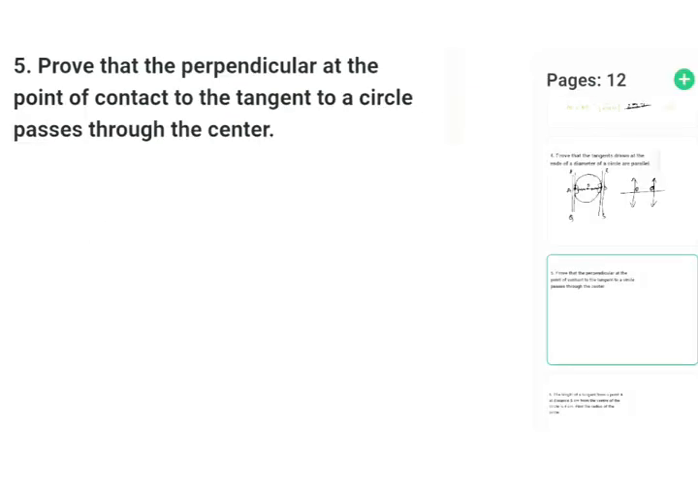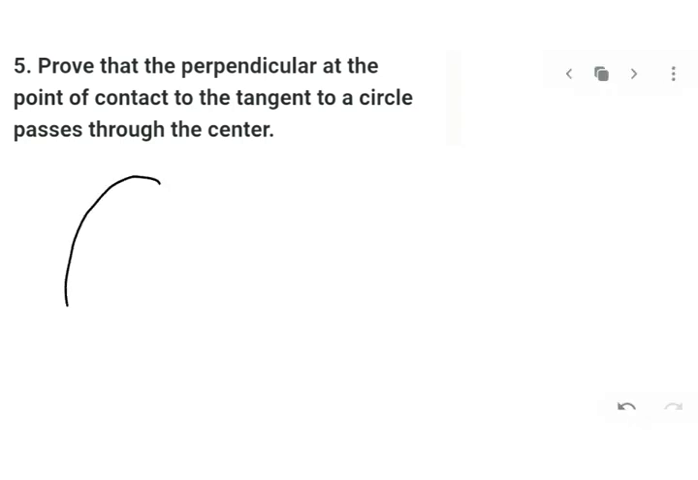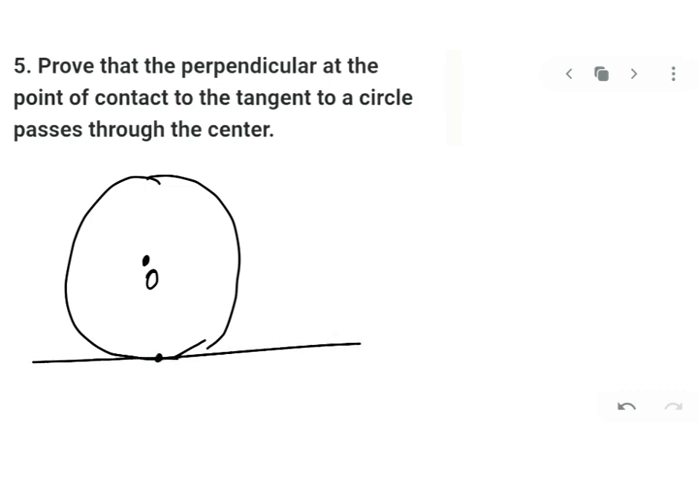Your next is prove that the perpendicular at the point of contact to the tangent to a circle passes through the center. Okay, let me first draw a circle. So I'll draw a circle here with center O, and I'll draw a tangent which touches at P. This tangent I'll name as AB.